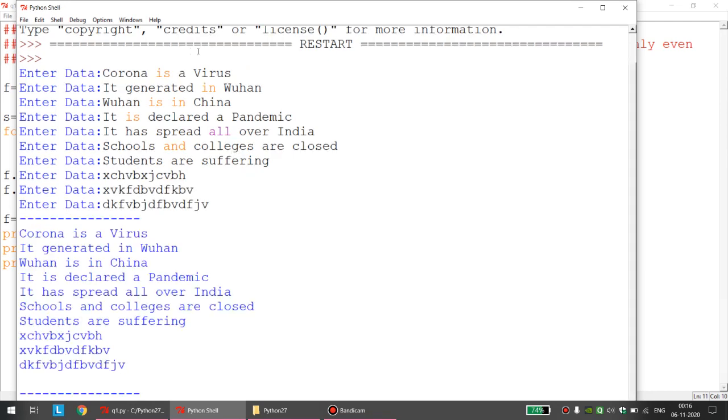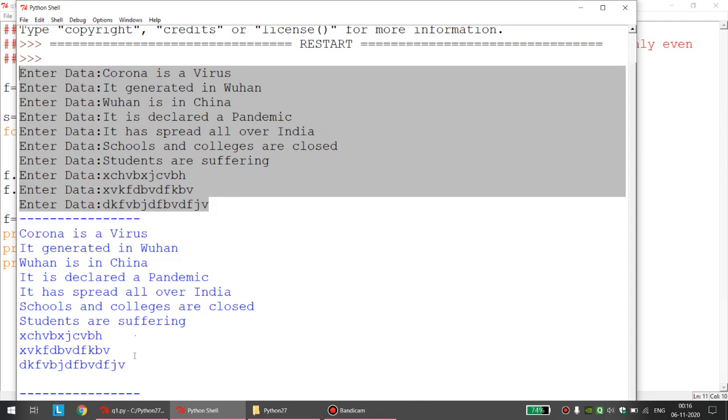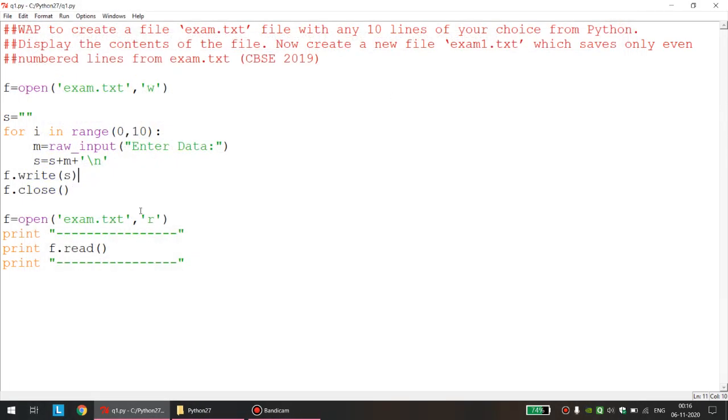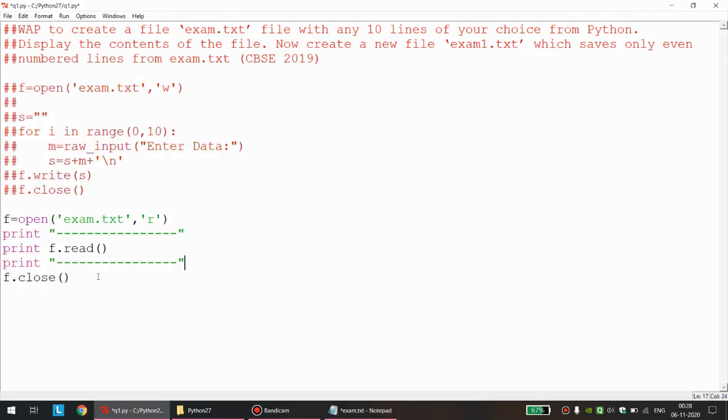Okay, so now you can see that all the 10 lines that we have entered are coming correctly and all the 10 lines are displayed properly. Fine. So I hope till this, no issue and no problems are there. Now we will go for something new. Let us, for good practice, close this file, close this operation. Okay students, if this job is done, we can proceed ahead with creating this new file.